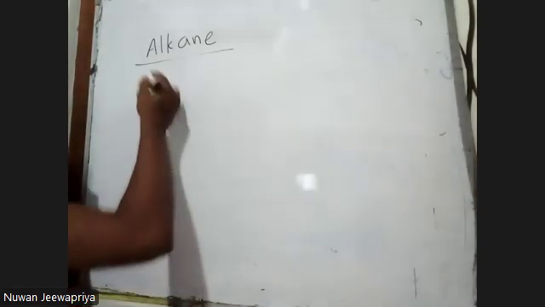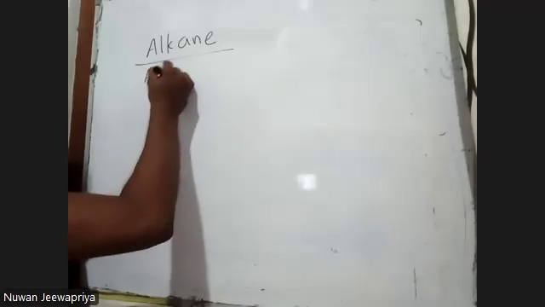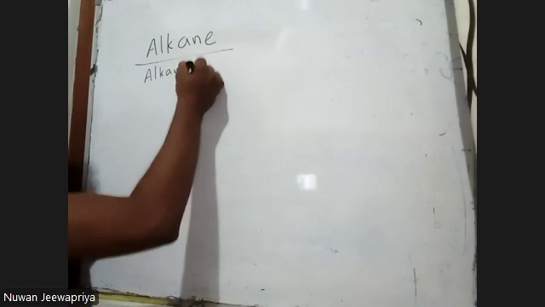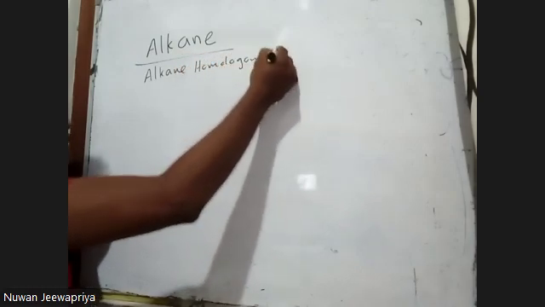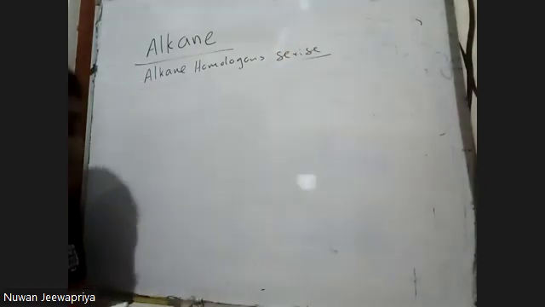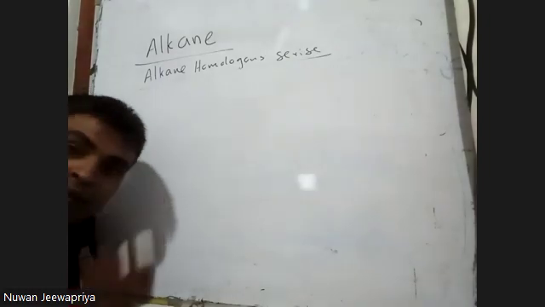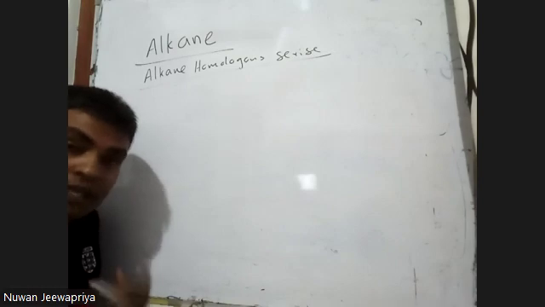So we are going to discuss the alkane homologous series. Now, when we consider the members in the alkane homologous series, they have a general formula.